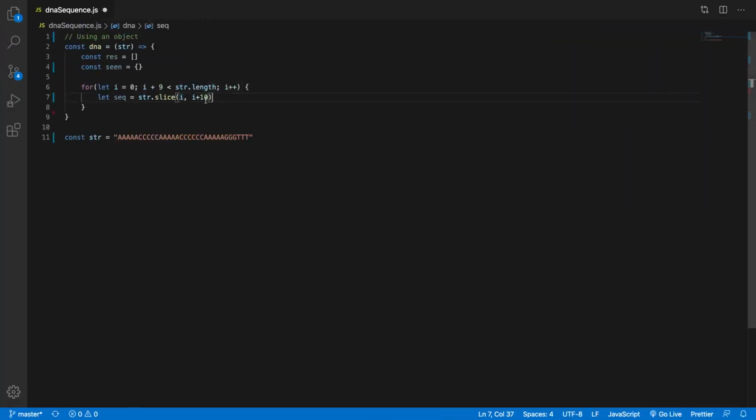So that's why we added i and i plus 10 right here, because we really want i to start at i and get the next 9 characters right there. So that's what that's about.